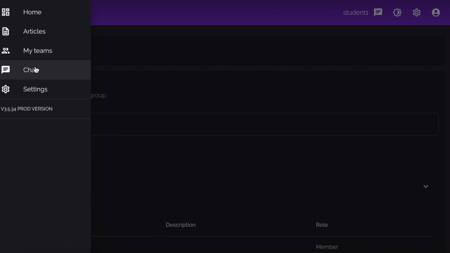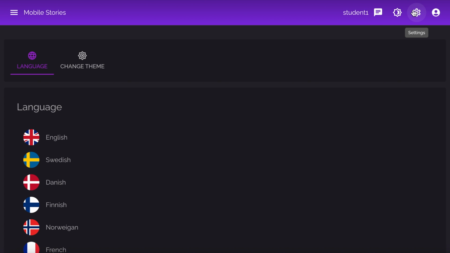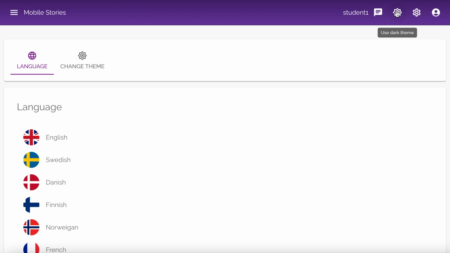You can also use the chat function to chat with the collaborators invited to your article. Settings is where you can change the theme to dark or light, as well as change the language of the tool.